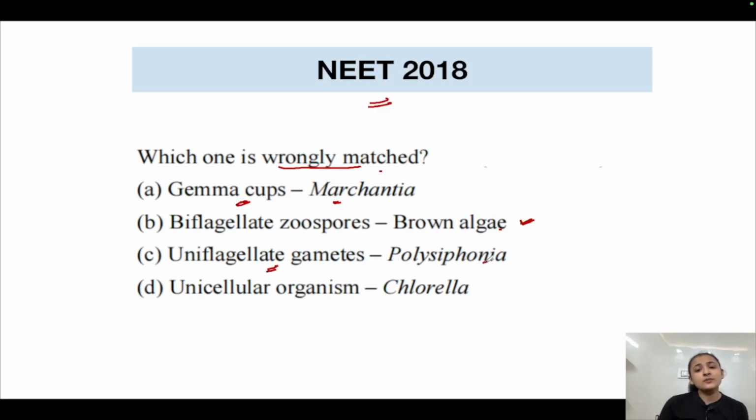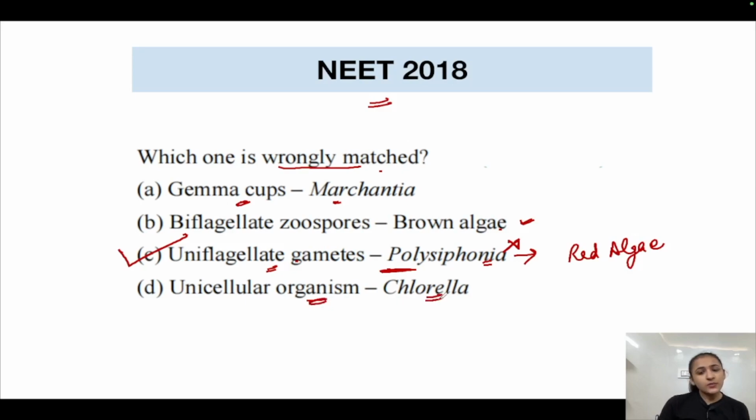Uniflagellate gametes are found in Polysiphonia. What kind of algae is it? It is red algae. In red algae, the flagella are absent altogether. Whether it is asexual or sexual reproduction, the flagella are absent. The spores involved in asexual reproduction are non-motile, and in sexual reproduction, the gametes are non-motile. So the option saying uniflagellate gametes is wrong, because flagella are absent in red algae altogether, and Polysiphonia is a type of red algae. So this is the wrongly matched option, which gives us our correct answer, because we had to find the wrongly matched option only.